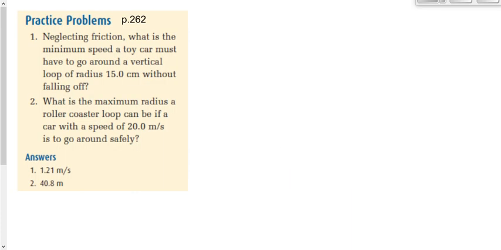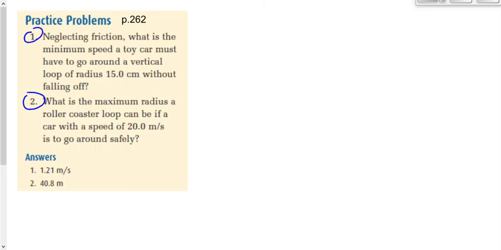All right, we had a couple questions for homework, page 262. I want to do at least question number 2 here. Do we need to do number 1 as well, or are we good with just number 2? Who wants number 1 gone over? Okay, number 1 and number 2 will do.